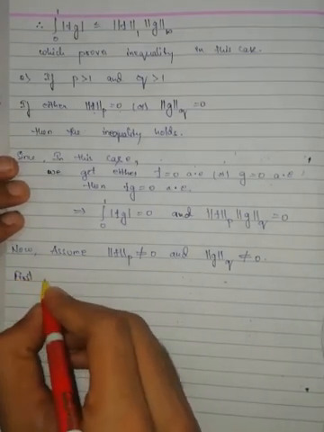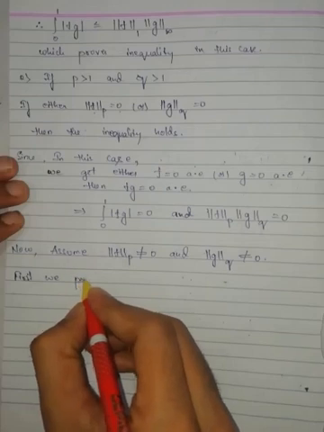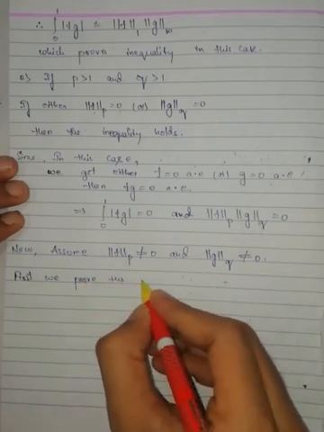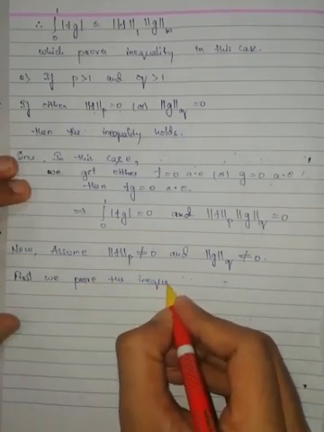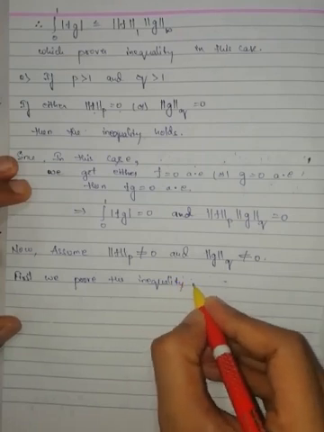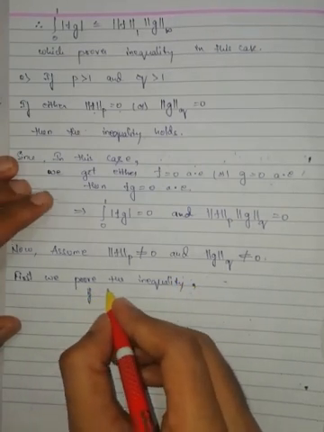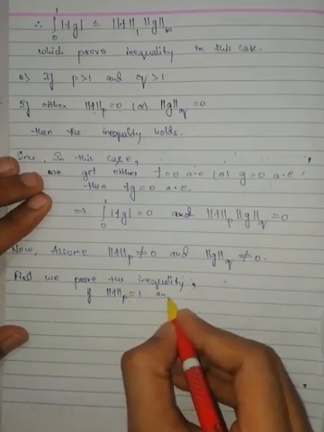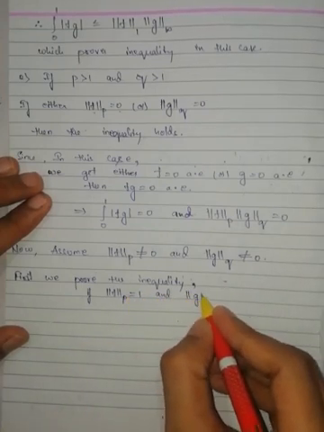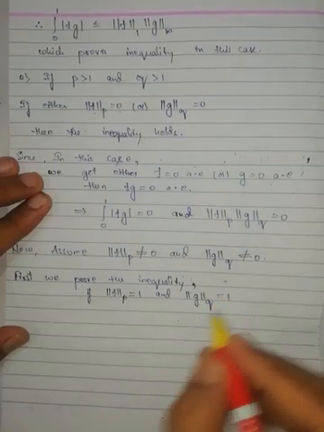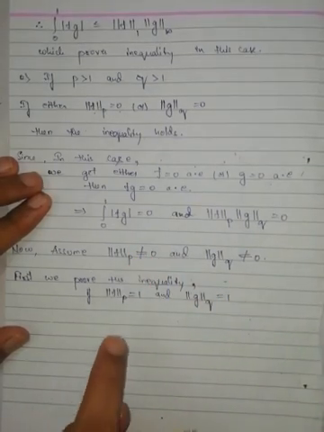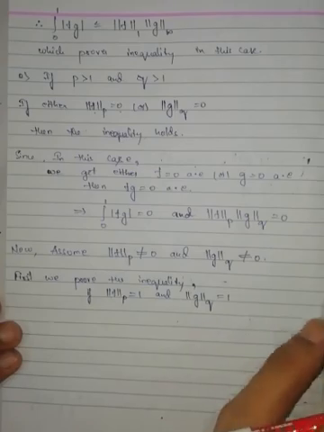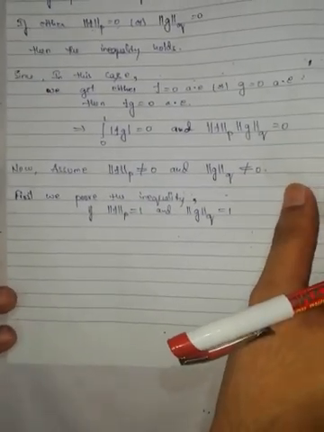First, we prove the inequality if the p norm of f is equal to 1 and the q norm of g is equal to 1. Both are not equal to 0. If this one is 1 and this one is 1, then first we will prove this one, later we will prove both are greater than 1.